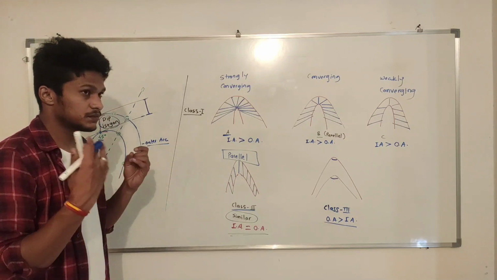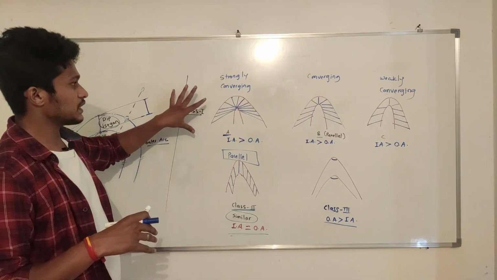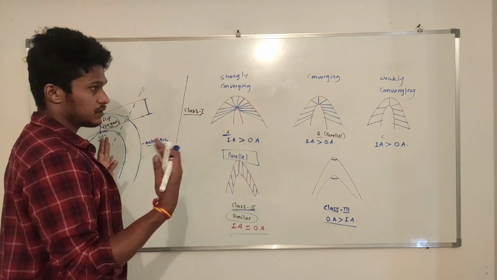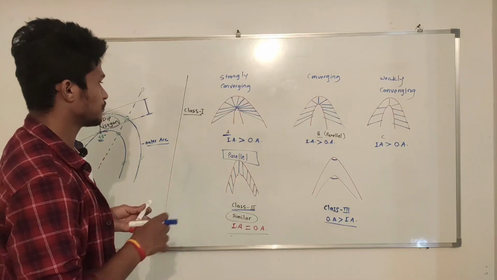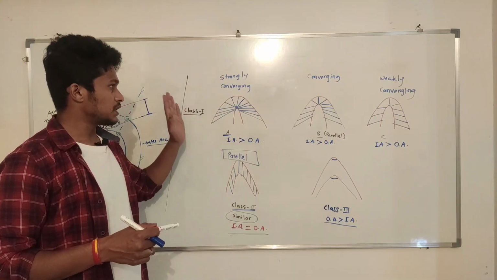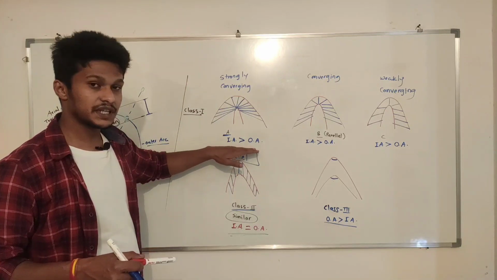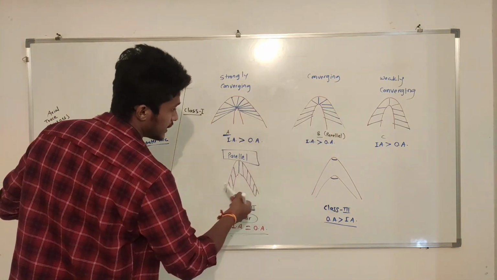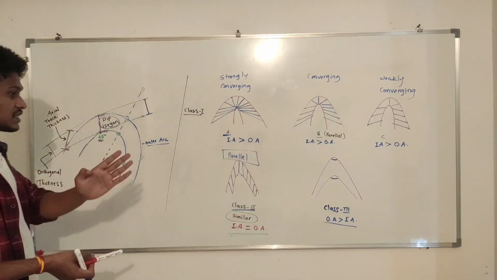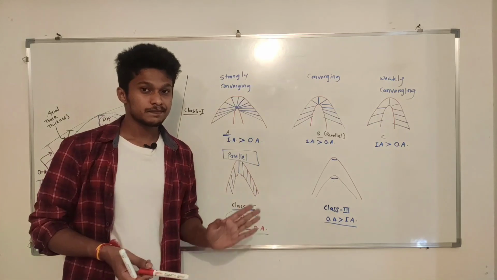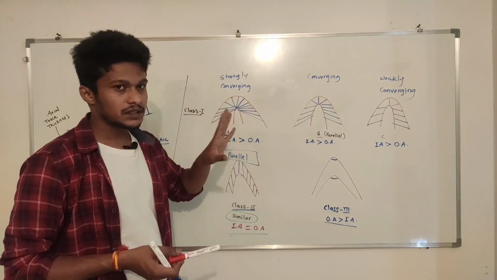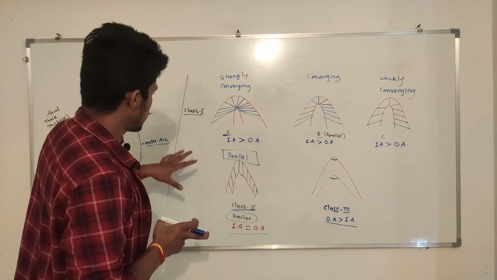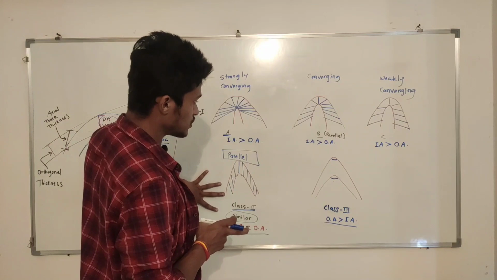I am going to show you a chart where you can get all the data compiled. In the end of this video I will show the proper chart, where you can see the curvature data, dip isogon data, then how orthogonal thickness varies with each of these types, and how axial trace thickness varies with each type. All the data you will get in one single chart, and I will provide the link also. Now class 2 is done.